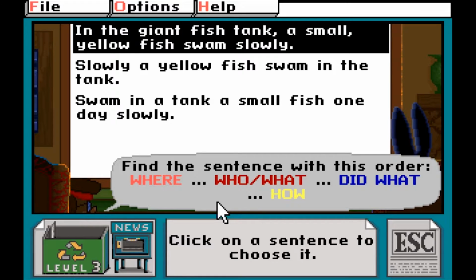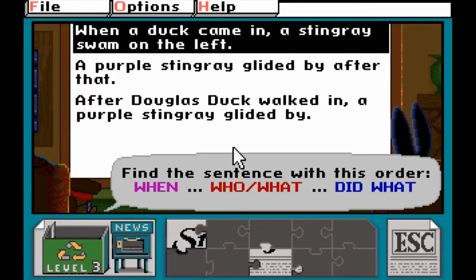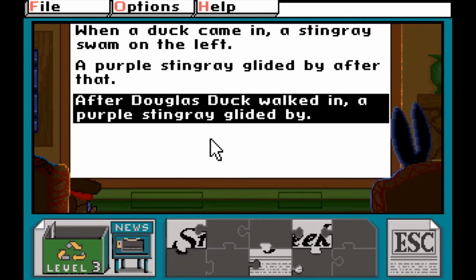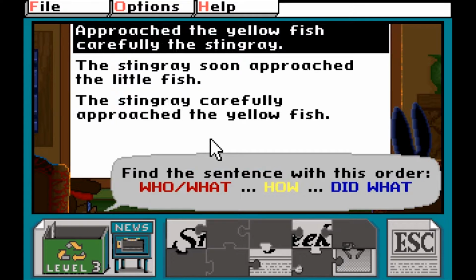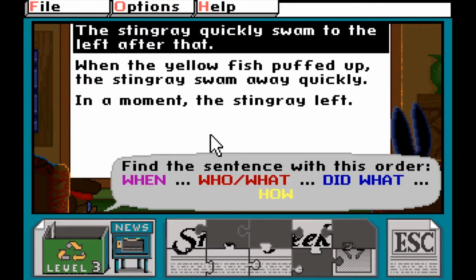Like in the other sections, the focus is on the who, what, when, where, did what, and eventual how and why. This time with Sneaker Mole asking players to find which sentence contains the answers in the requested order. I found this section oddly easier because the correct answer is usually the only one that makes any grammatical sense at all, but I guess that's because I is smart, and I could see this activity helping shape young minds who are new to reading.